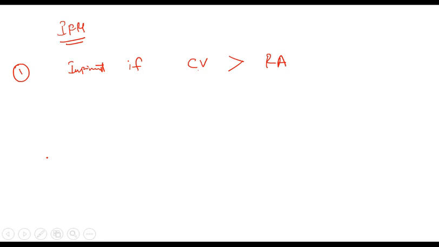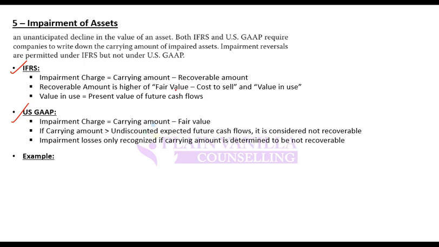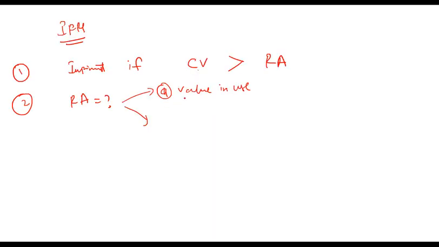Any problem so far? Now next question is, what is this recoverable amount? So IFRS says that this recoverable amount is higher of the two. What two? A, value in use, and B, fair value minus cost to sell.